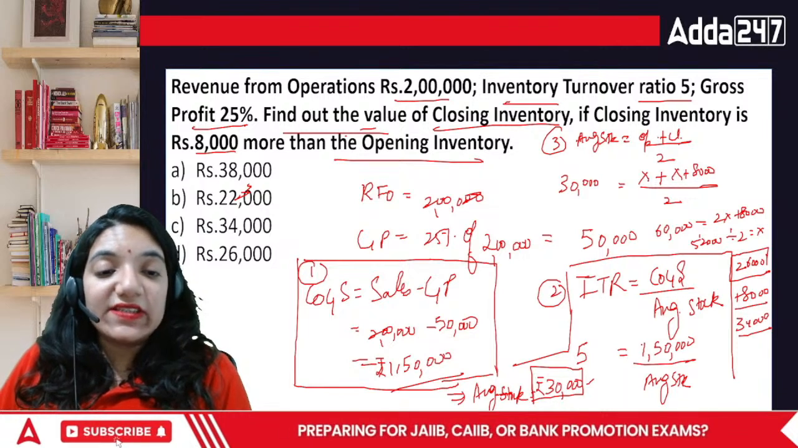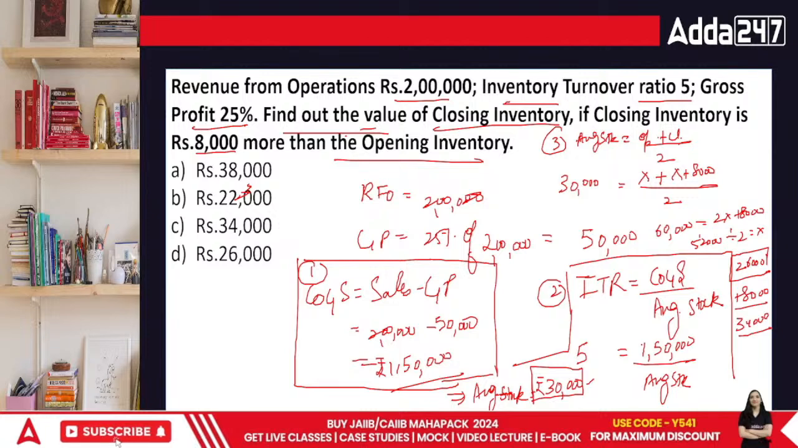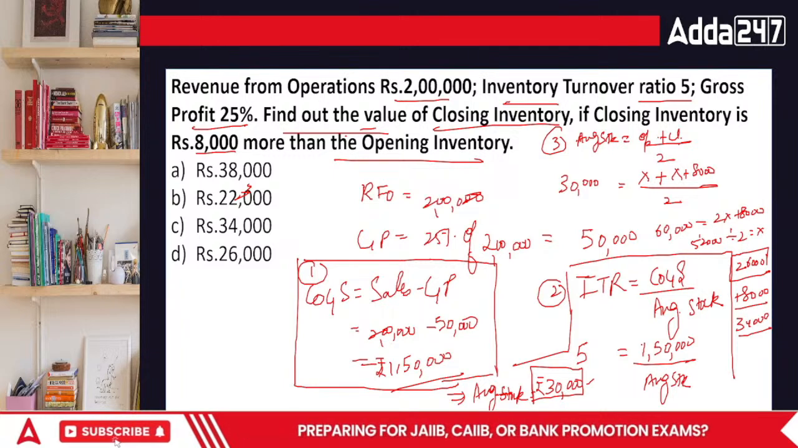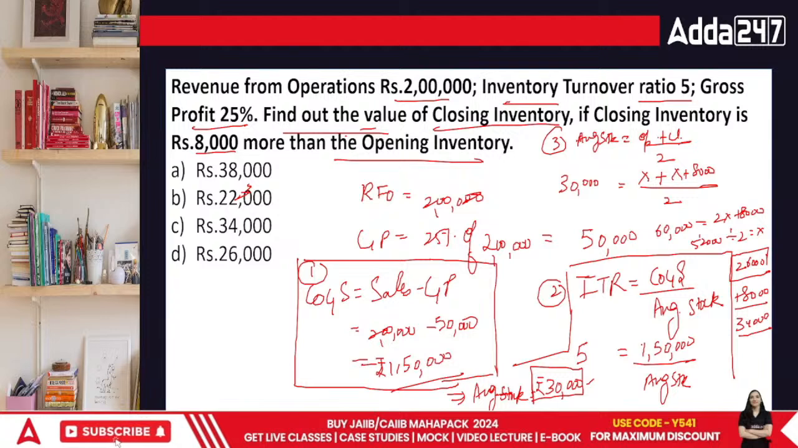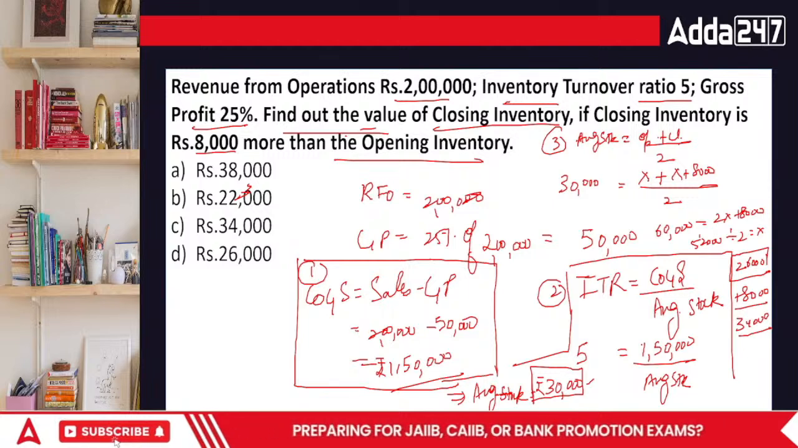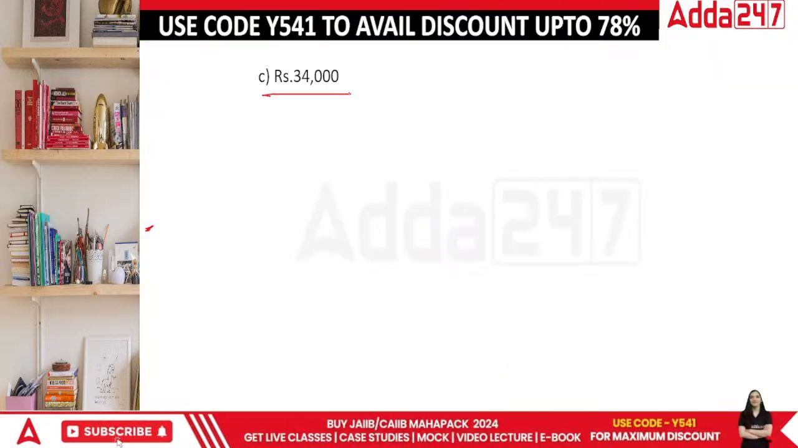What I did is, first level was to find the COGS, second level to find average stock, third level to utilize the formula of average stock and find the value of closing inventory. So the answer is 34,000. Done, everybody?